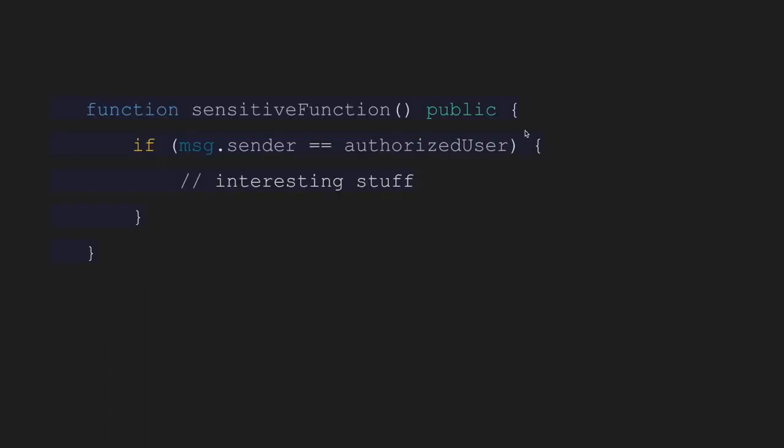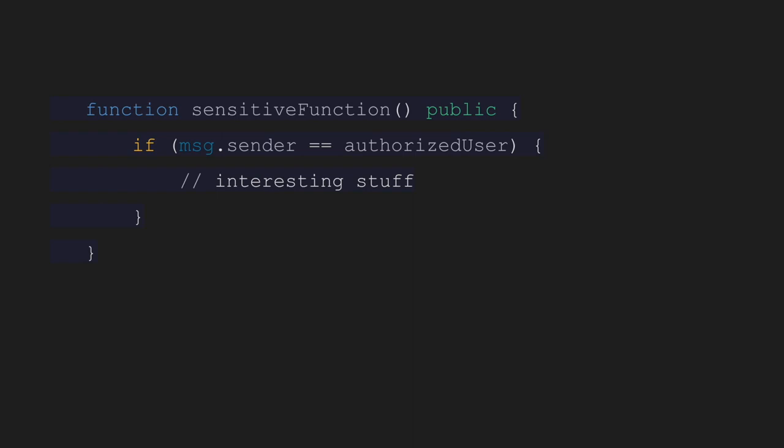Here's an example. So let's say you want to have a function that only certain people can use. Like they are the ones who are authorized to use the application, or they're accessing a balance they have and you don't want to share that balance with other people. Well, if you call message.sender, you're going to get back the address type, which we just discussed. And if authorized user is stored inside of a storage variable somewhere, then you can validate that the correct person is calling this function and then do the interesting stuff. So this is a very common pattern.